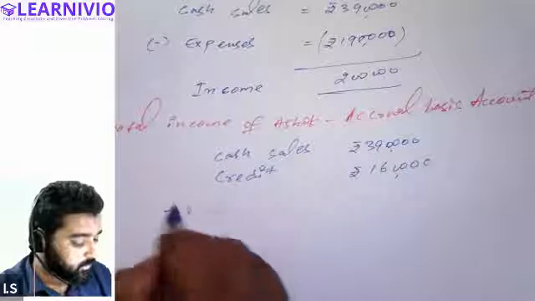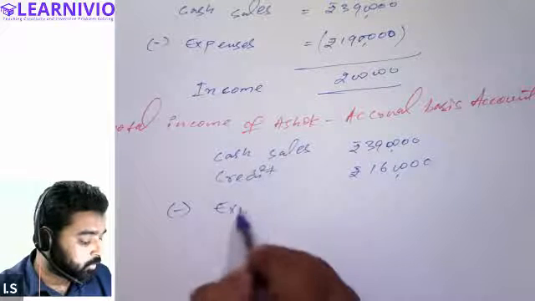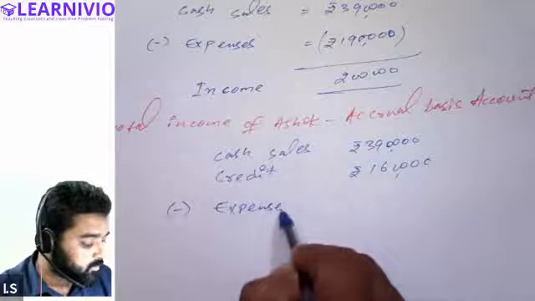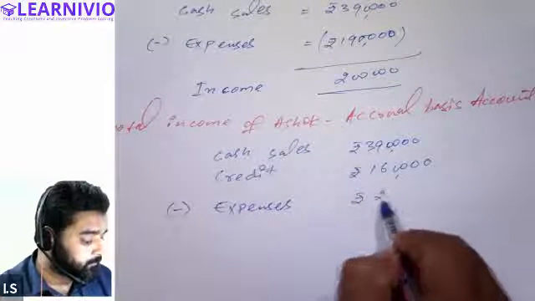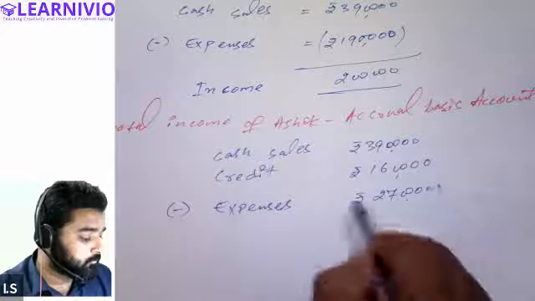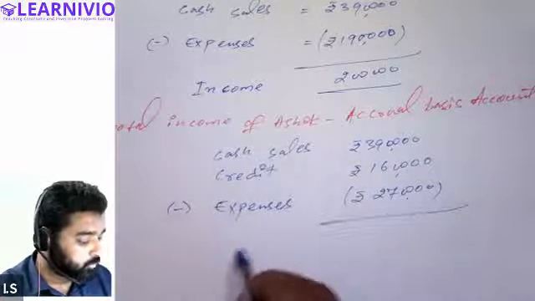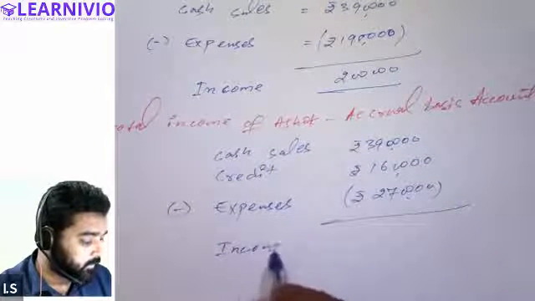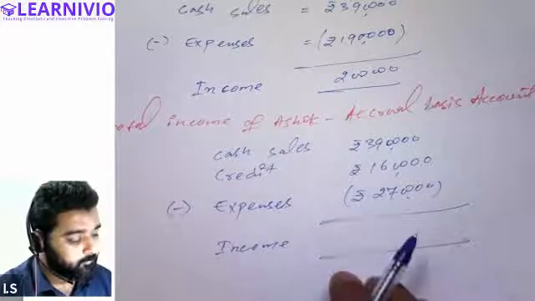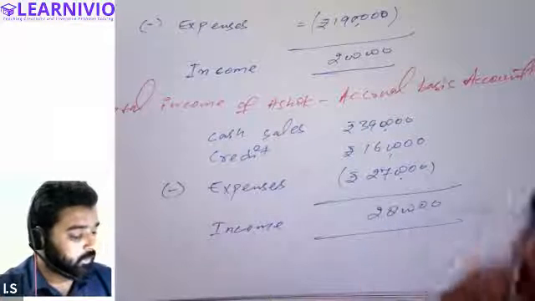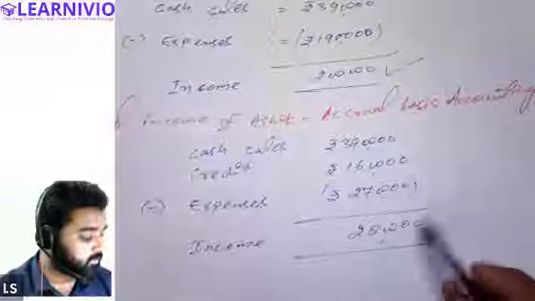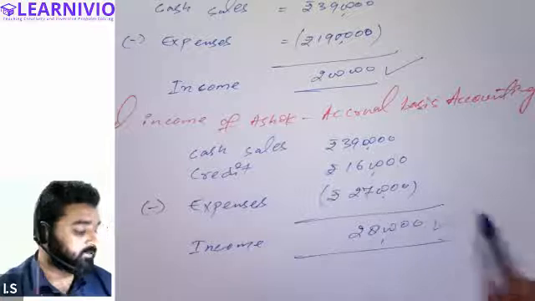And out of this, he will be subtracting all of the expenses. Whether he has paid the expenses or not, the total amount of expenses which is due will be reduced, 2,70,000. So this will be reduced. Tell me the total amount of income that Ashok will have in accrual basis accounting. Out of 5,50,000, we need to subtract 2,70,000, and that will be his income. So you can see, as per the cash basis accounting, total income is less, and in case of accrual basis accounting, it is comparatively higher.